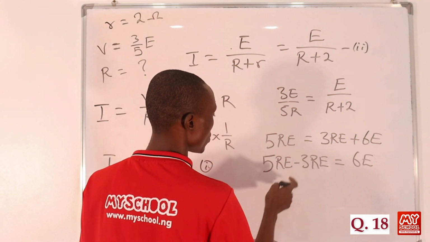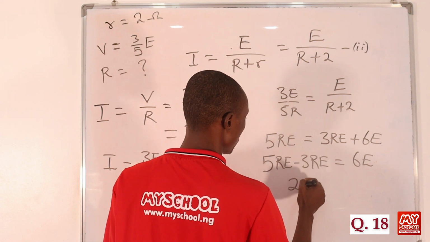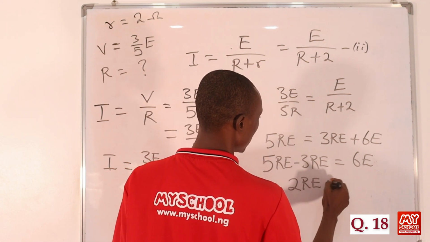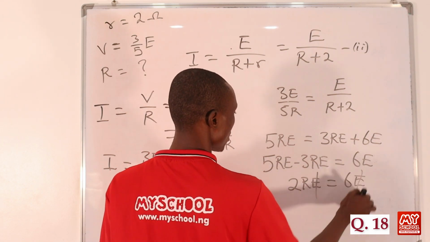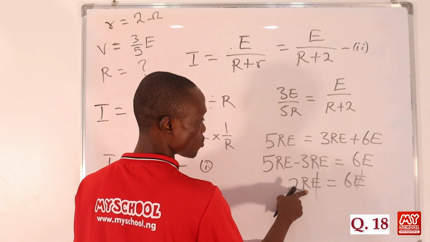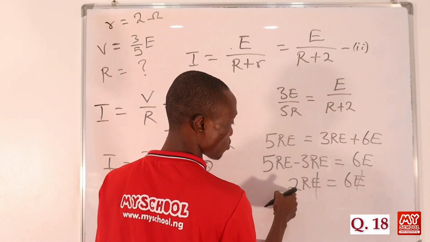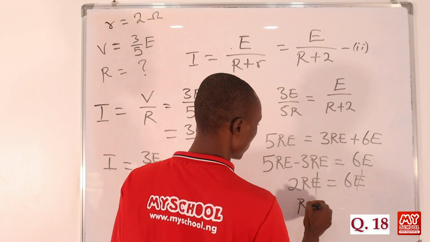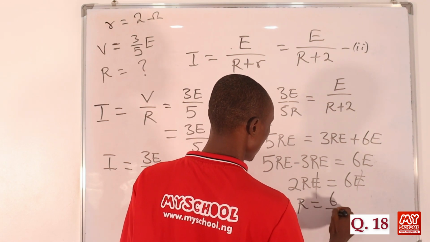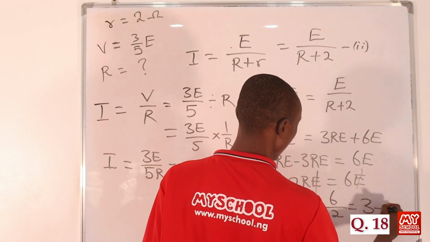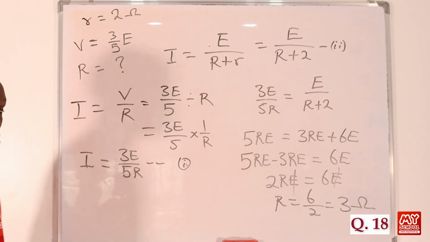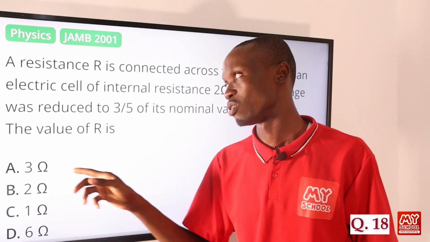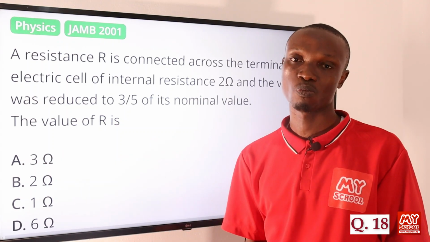So what is common here? Okay, so if we subtract, we'll be having 2RE, which is equals to 6E. So there is E here and there is E here, so they'll cancel out, right? Now we are looking for R, so we just divide both sides by the coefficient of R, which is 2. So that R is equals to 6 divided by 2, that is equals to 3 ohms. Okay, so let's return back to the screen to pick the correct answer to this question, and that is option A, 3 ohms. The value of R is 3 ohms.